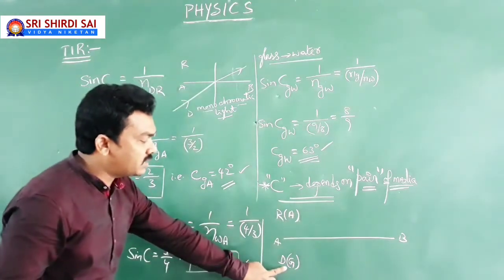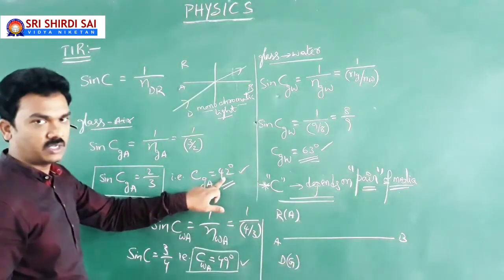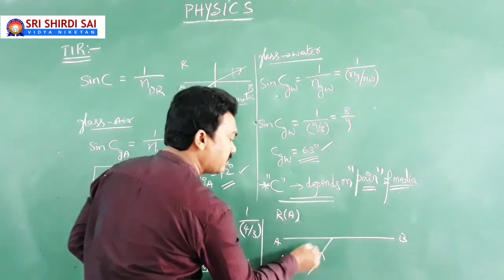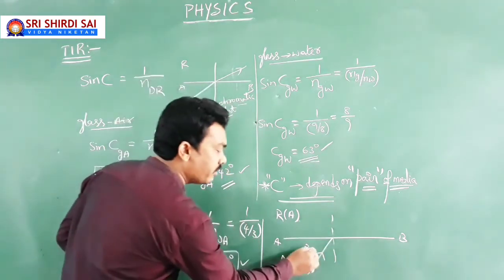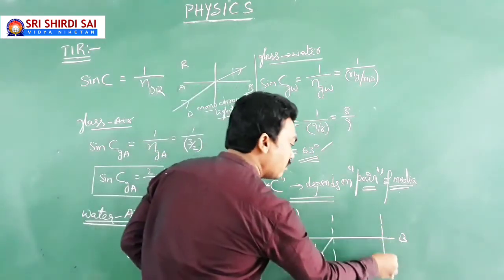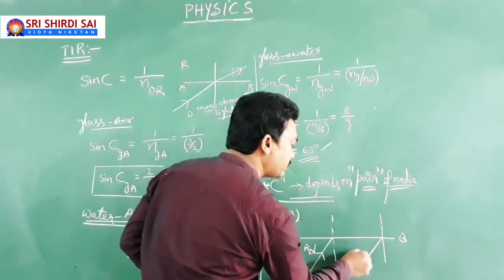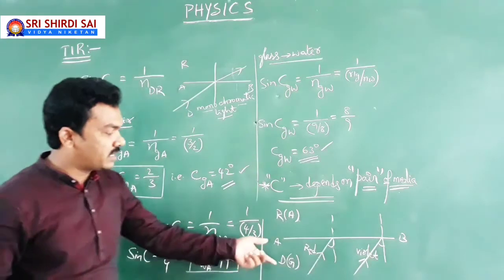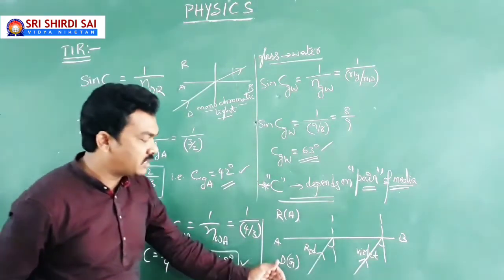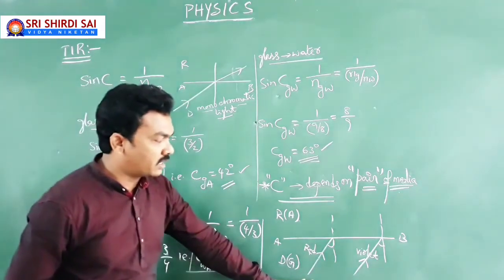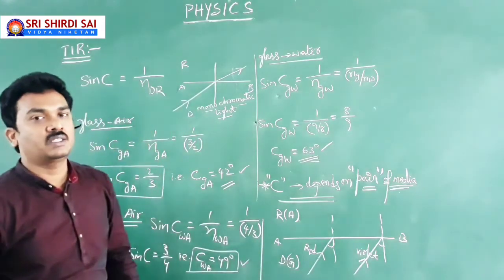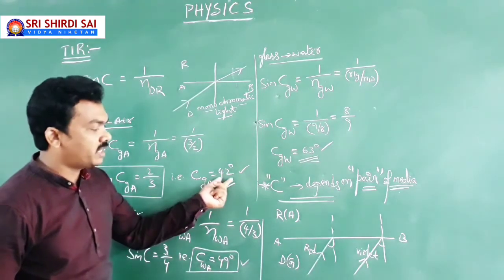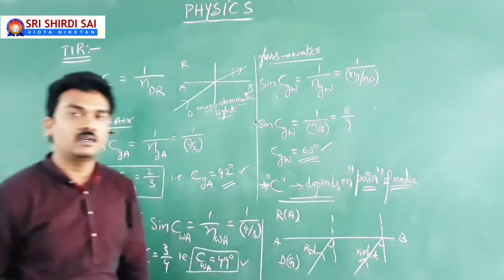What is the critical angle of incidence in glass with respect to air? 42 degrees. Now, here a red color light is falling, and here a violet light is falling. So in this example, your light is traveling from glass to air, but one is red color, the other one is violet color. Then you may ask me, sir, does the critical angle of incidence in glass with respect to air remain 42 either for red color or for violet color? No.